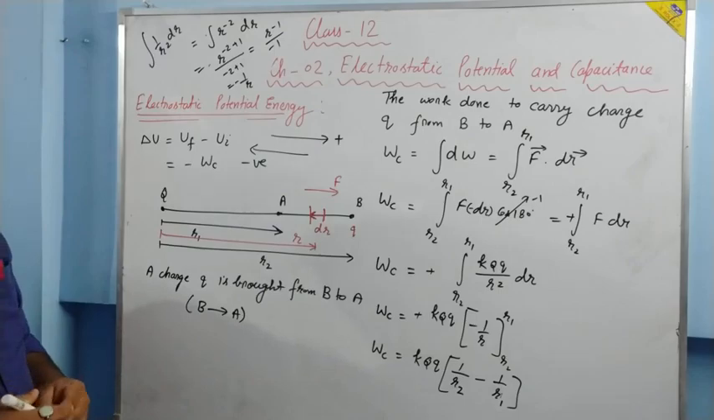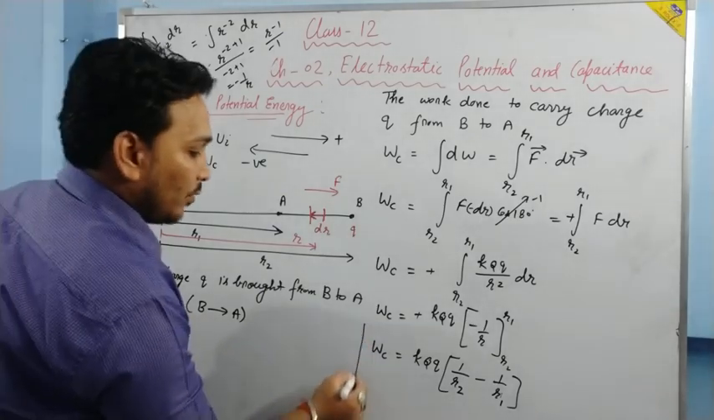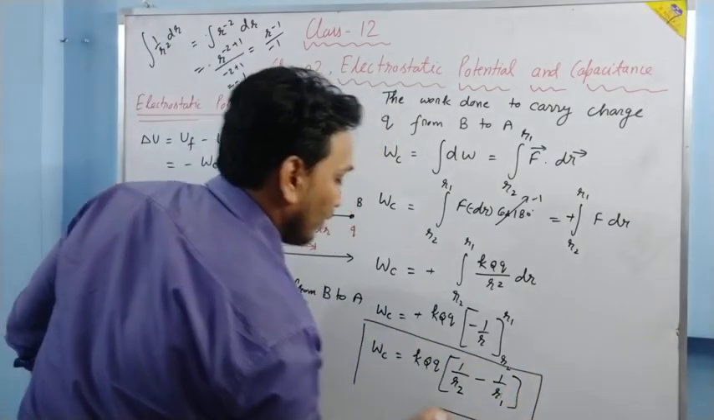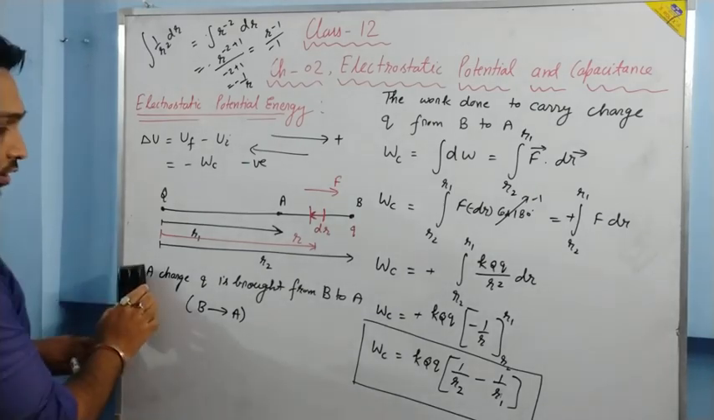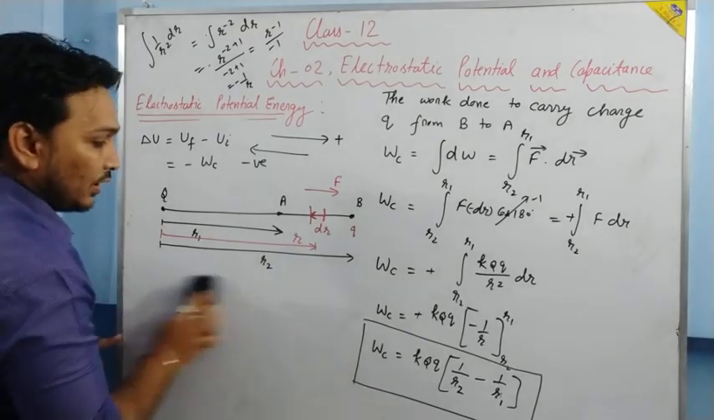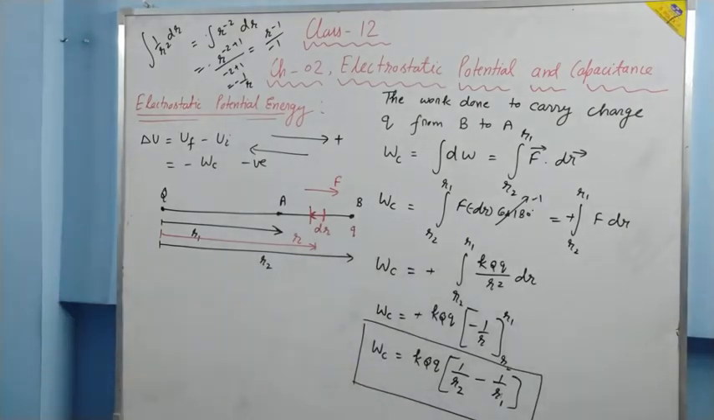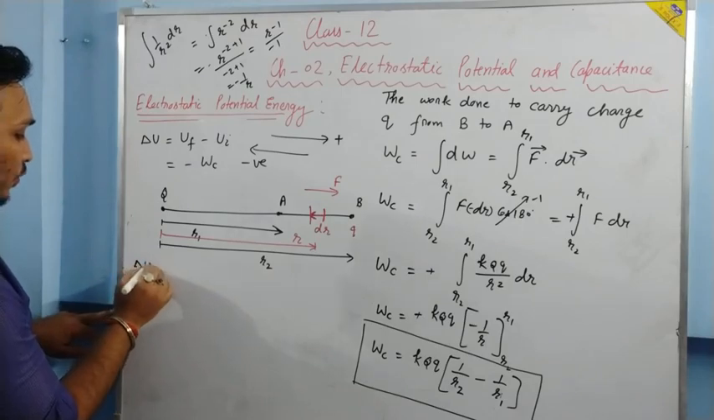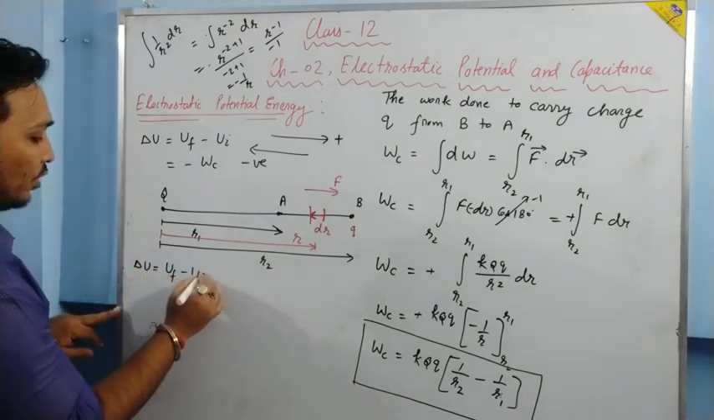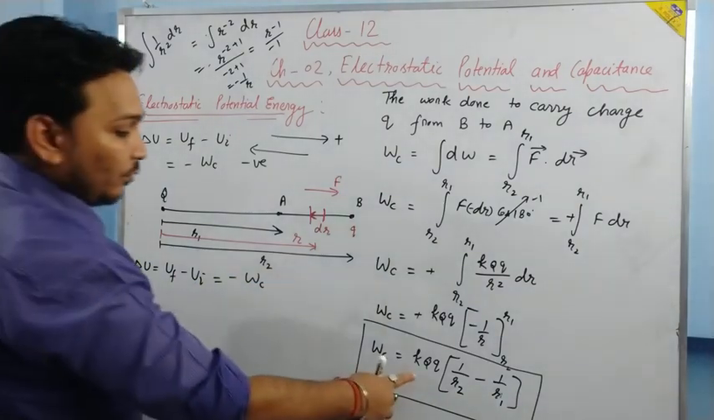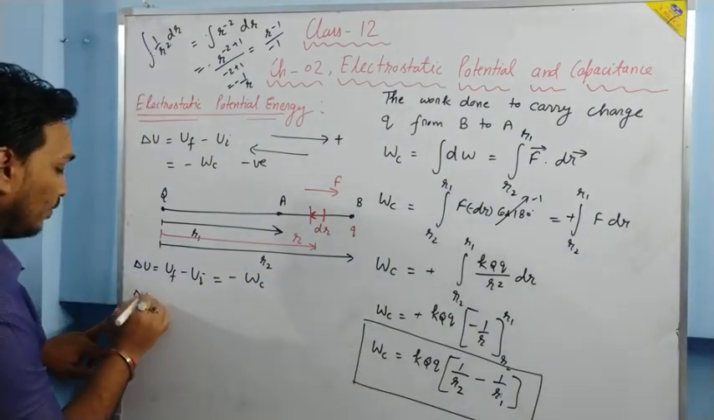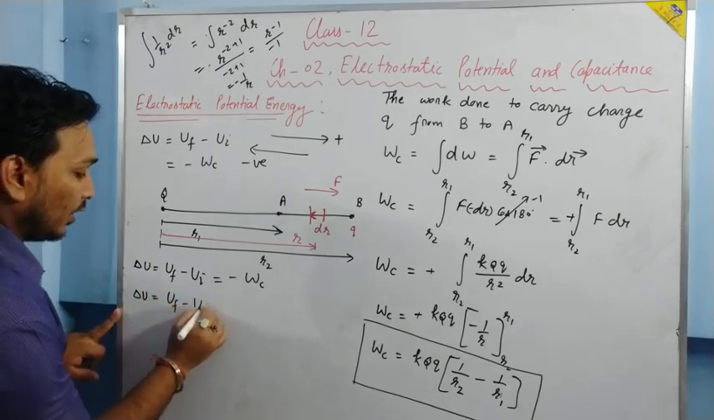Now just see, work done by conservative force comes out to be K Q q in bracket 1 upon R2 minus 1 upon R1. Now the change in potential energy, that is delta U, which is given by U final minus U initial, is given by minus times work done by conservative force. And when we put an additional negative sign over here, it will become U final minus U initial.